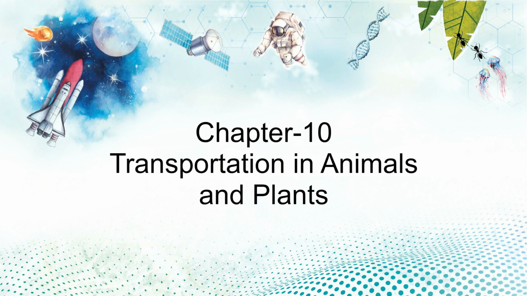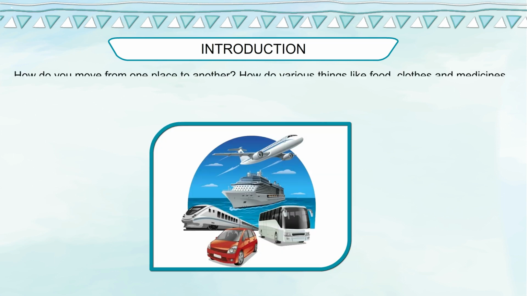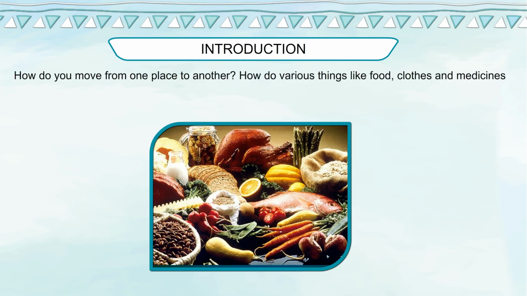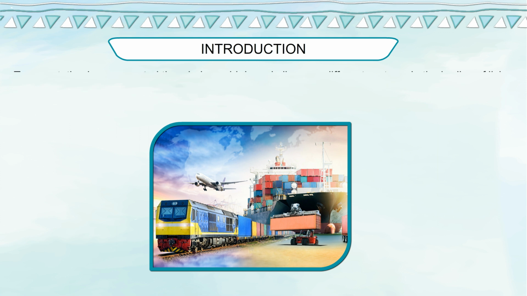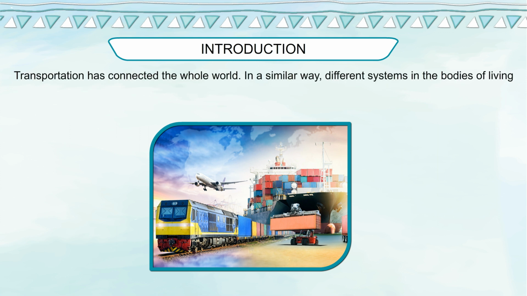Chapter 10, Transportation in Animals and Plants. Introduction. How do you move from one place to another? How are various things like food, clothes, and medicines available to you easily even though they are manufactured at distant places? Through transportation, of course. Transportation has connected the whole world.